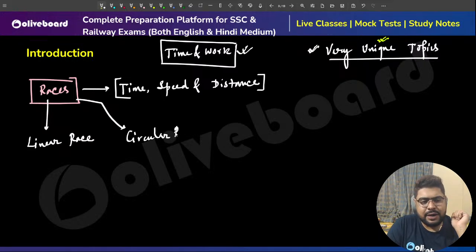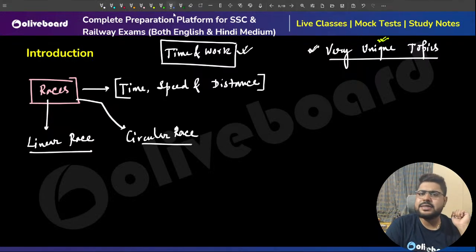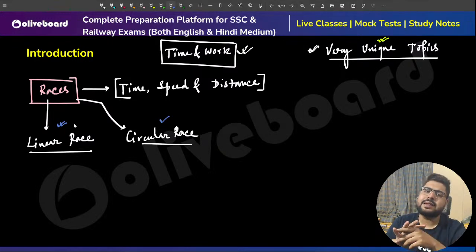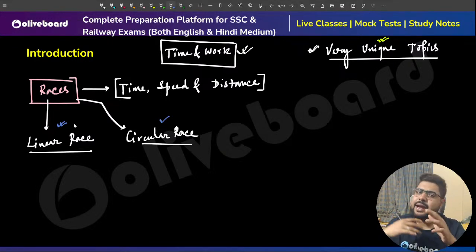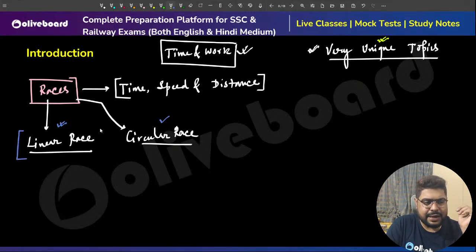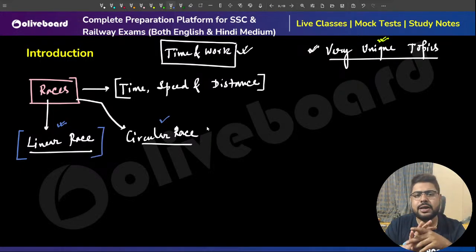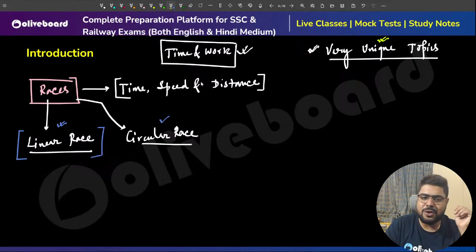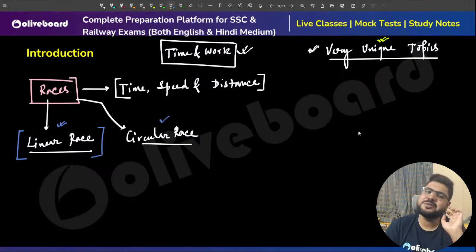Now, you also get questions from circular race, but the number of questions is much lesser compared with linear race. Linear race gives you many more questions from the exam point of view. That is the reason I have decided to start with this one. Circular race is also important, one of these very unique topics we'll learn, but today's topic is linear race.